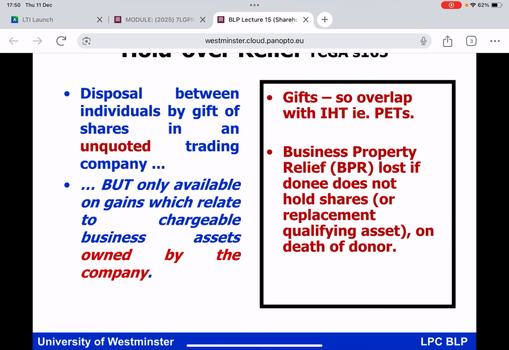You can also see there my reference to business property relief, and this might remind you of something which has been discussed before, because shares in private limited companies are eligible for BPR. And we did raise a very interesting question back in BLP Group Session 7 as to whether the donee of a failed PET could ever claim the benefit of BPR that the estate would have claimed if the individual who owned the business interest had died still owning them. And we said yes, provided the donee still owns the business interest. So we're also going to be able to just revisit that point as well, everybody. We'll get there when I turn our attention fully to IHT.